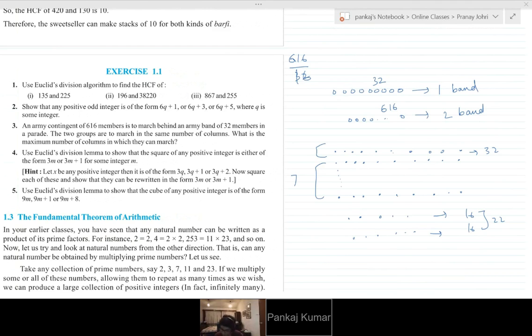You cannot, there will be a remainder. So now we know neither can 32 be made a particular row, neither can 16.